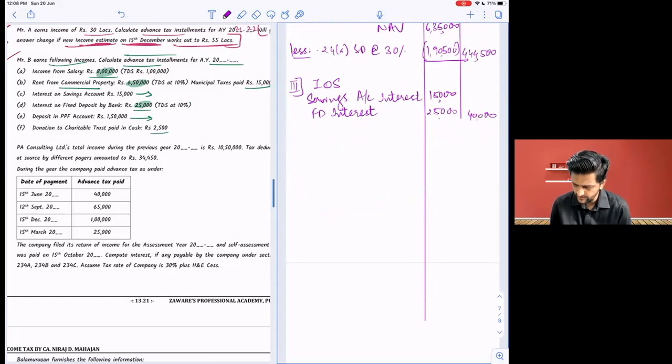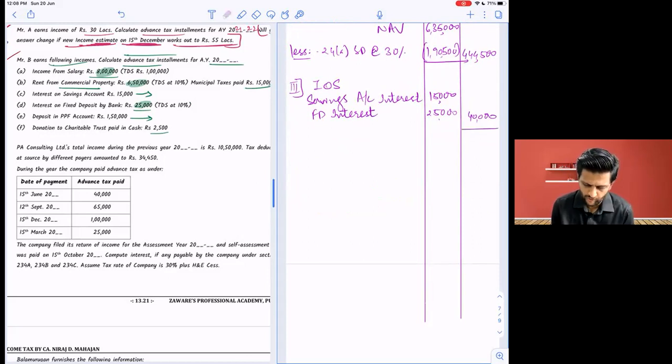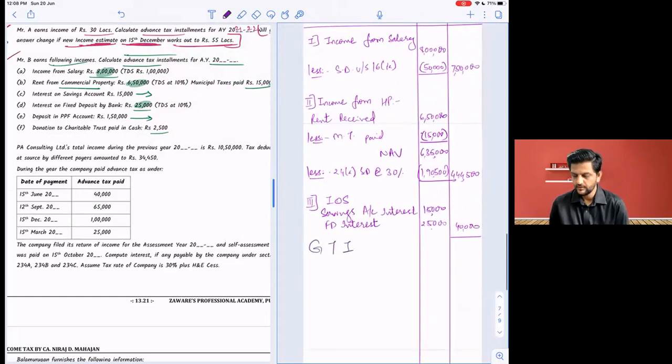Give me GTI. The 3,500 is for post office savings only. So I'm writing in short. GTI is how much? 12,34,500. Check.